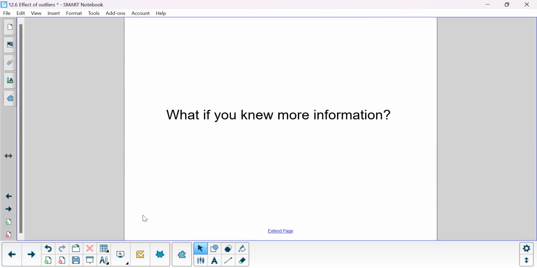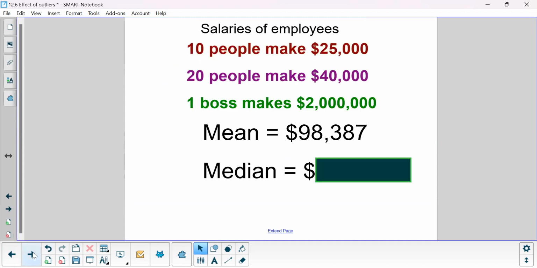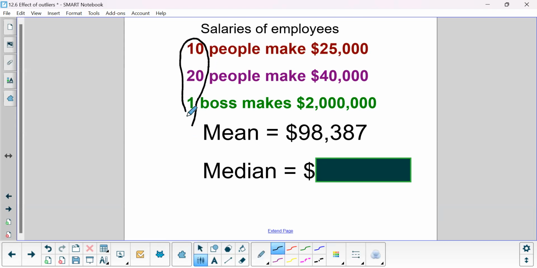Well, what if you knew more information? What if you were intelligent about how to deal with statistics and you dug in and you found this? Hey, there's actually in this company 31 people, okay? 10 people in the company make $25,000, 20 people make $40,000, and the one boss makes $2 million a year.